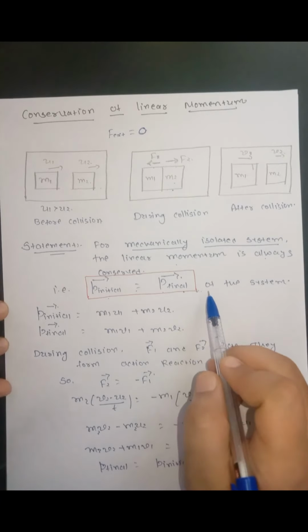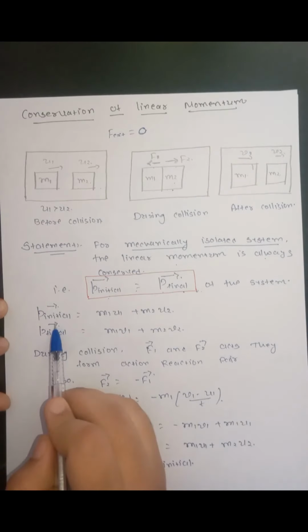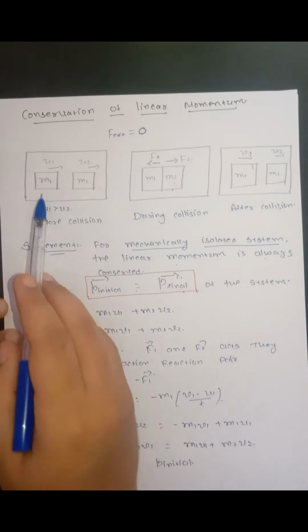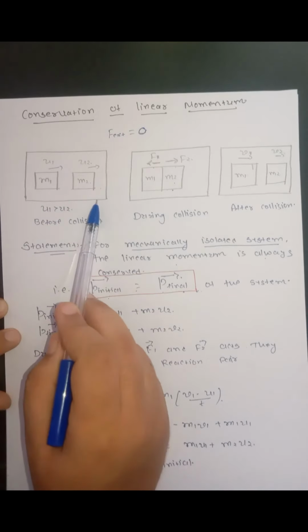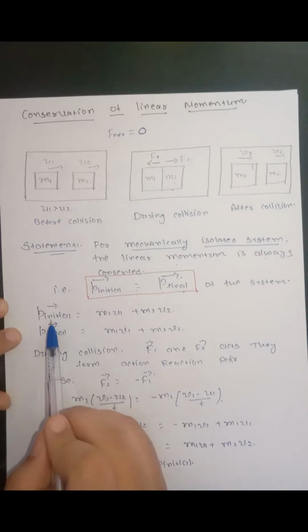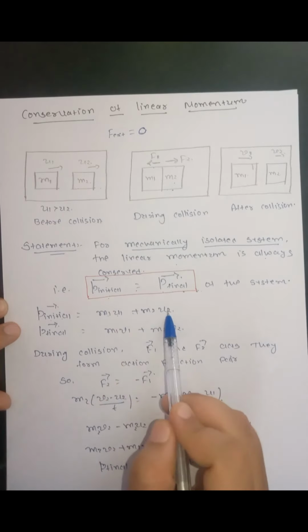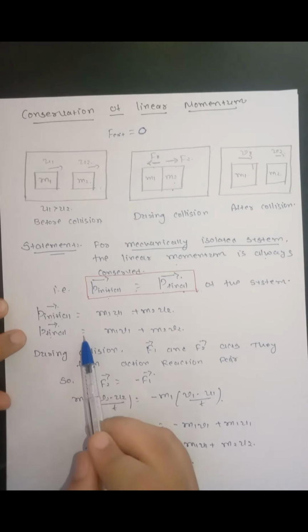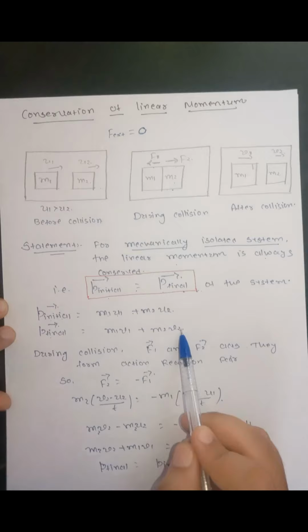Only the momentum of the whole system is conserved. The initial momentum of the system can be written as the algebraic sum of the individual momenta of the objects. So in this case, P initial will be m1 u1 plus m2 u2, and P final will be m1 v1 plus m2 v2.